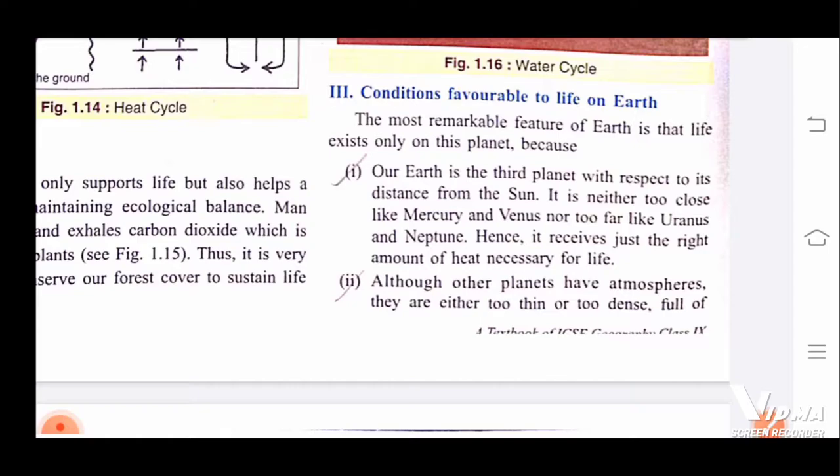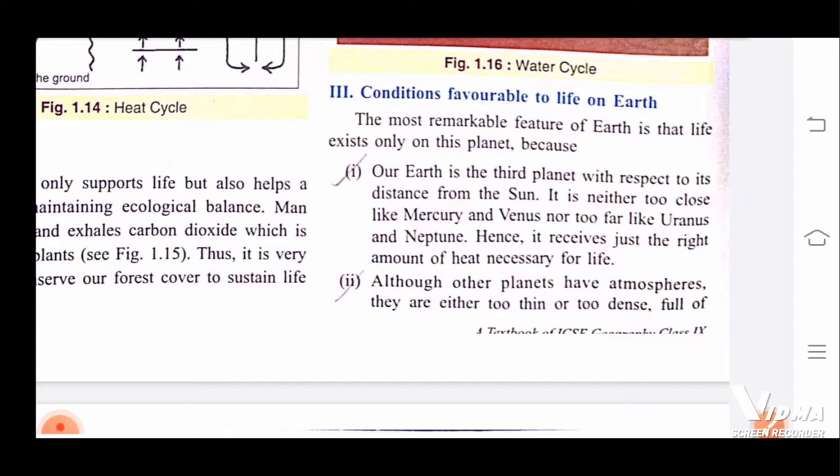It is the third planet, just because of the distance. It is neither too close like Mercury and Venus, nor too far like Uranus and Neptune. It is at the correct position for harboring life. Hence it receives just the right amount of heat which is necessary for life. If we received more heat, it would be a great problem. If we received less heat, there would also be a great problem because evaporation would not occur.